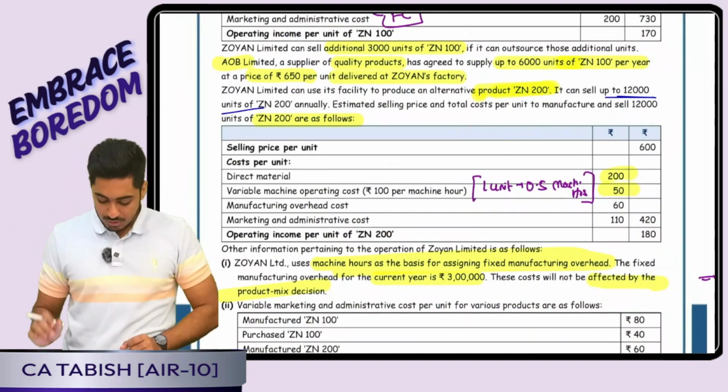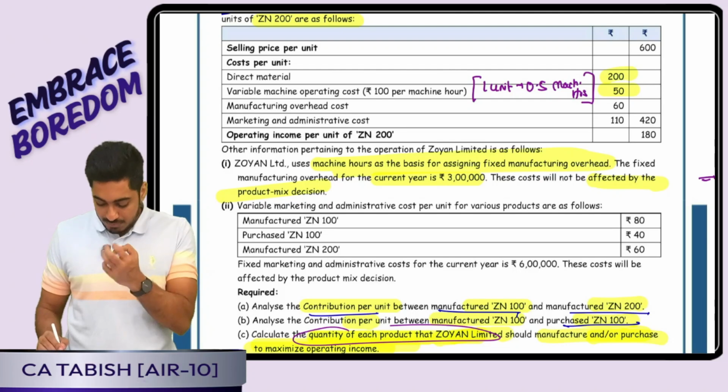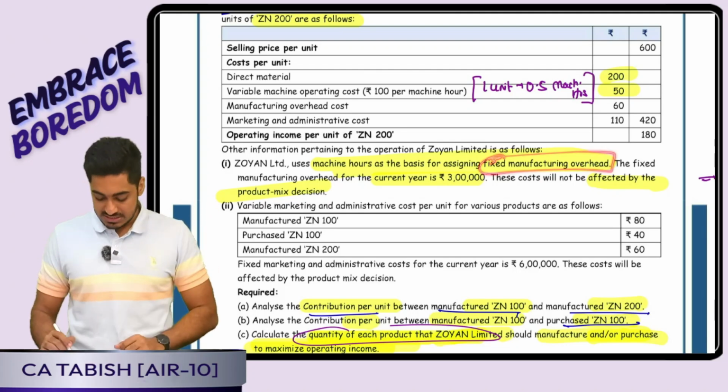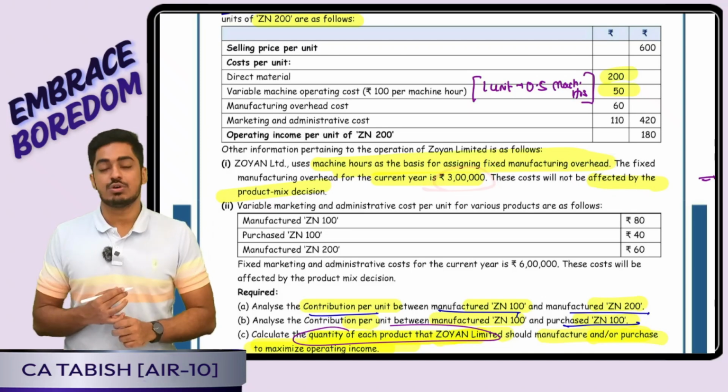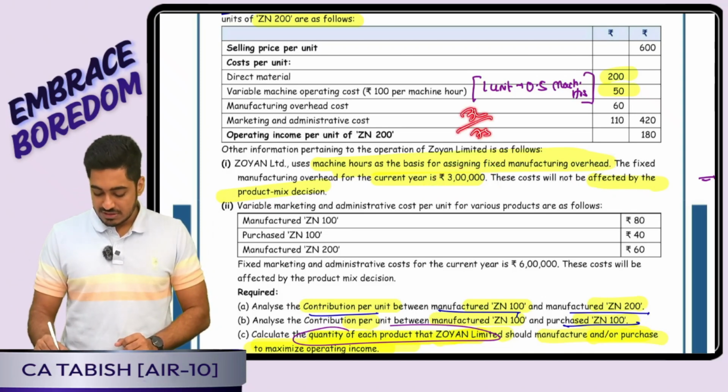Yes, the question is telling me that I am absorbing my fixed manufacturing overheads by taking machine hours as a basis. My fixed manufacturing overhead is 3 lakh. So I'll say, okay boss, 3 lakh is the cost for 7,500 hours. That means per hour it is 40.